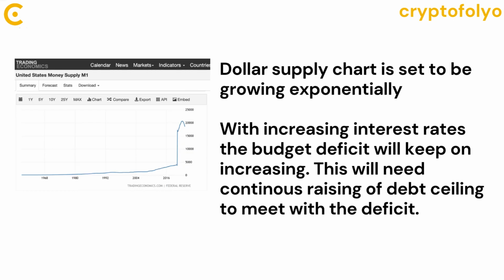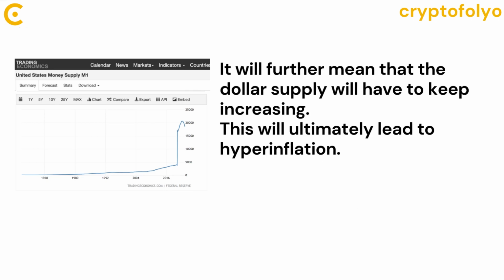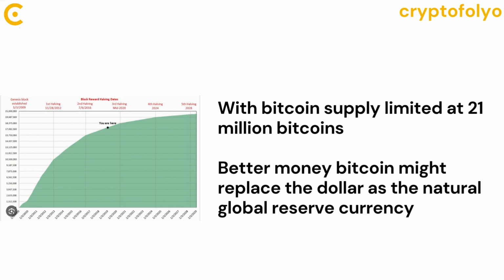The dollar supply chart is set to be growing exponentially. With increasing interest rates, the budget deficit will keep on increasing. This will need continued raising of debt ceilings to meet the deficits. It will further mean that dollar supply will have to keep increasing. This will ultimately lead to hyperinflation. With Bitcoin supply limited at 21 million Bitcoins, better money Bitcoin might replace the dollar as the natural global reserve